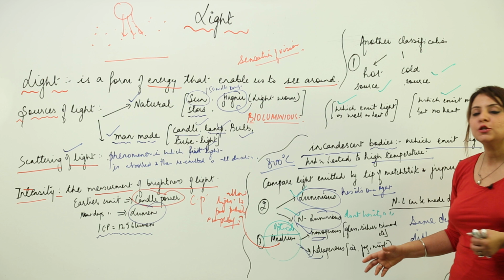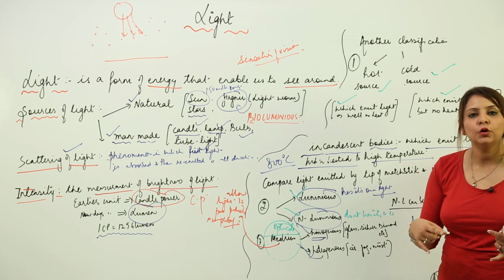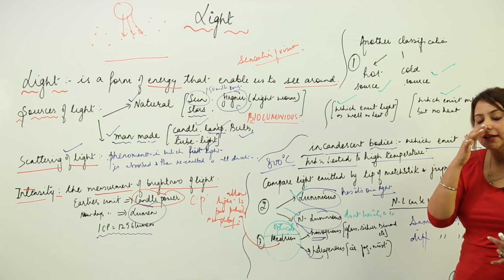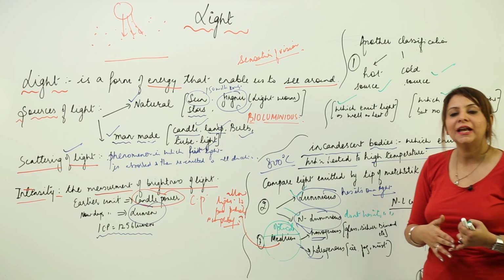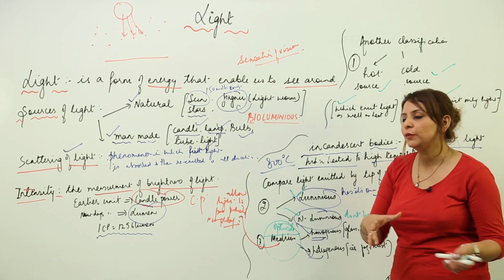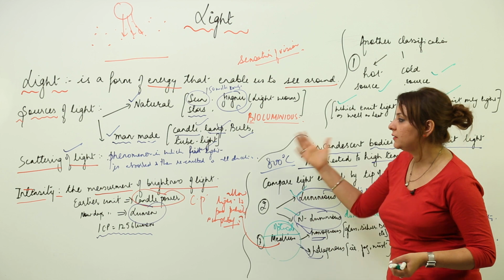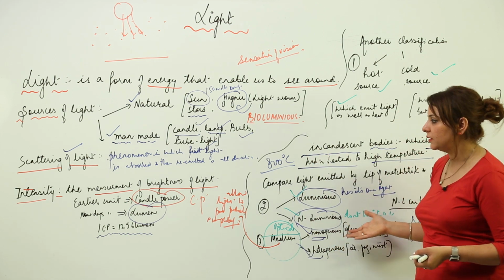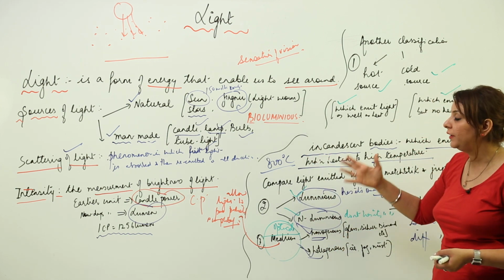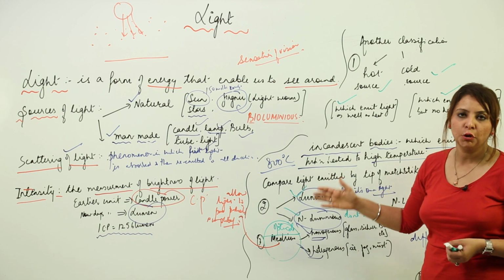Now we are going to start with translucent, transparent and opaque sources, because, as I told you, they allow light to pass, but the light can pass partially or completely. We'll see that. But before you do that, just go through the topics we discussed, because every term we use here is an important term, right?